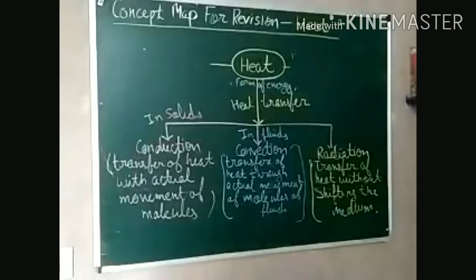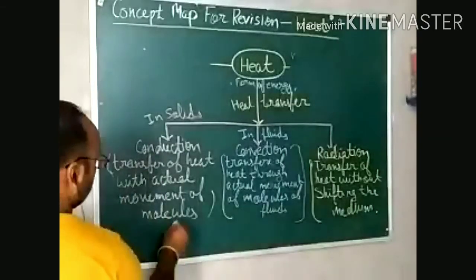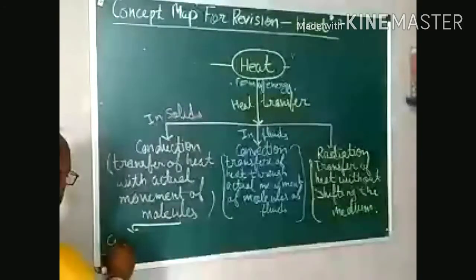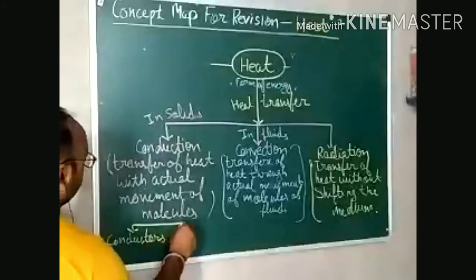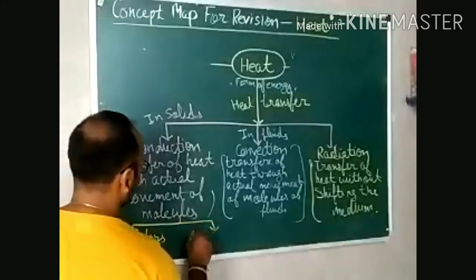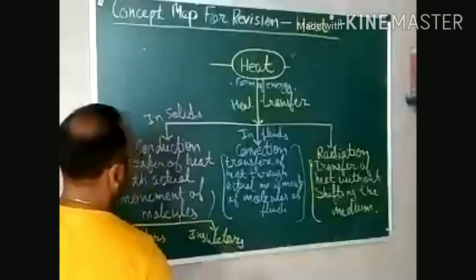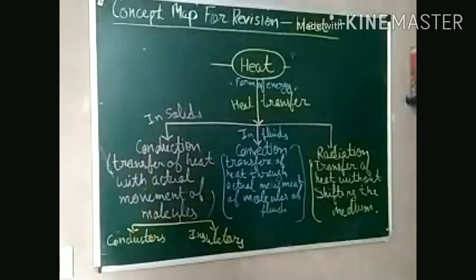Now we will discuss, on the basis of this, two further things. If I talk about conduction, on the basis of conduction the objects can be classified into two types. One is conductors, another is insulators. Conductors means which allow the heat to pass through them, and insulators which do not allow the heat to pass through them.